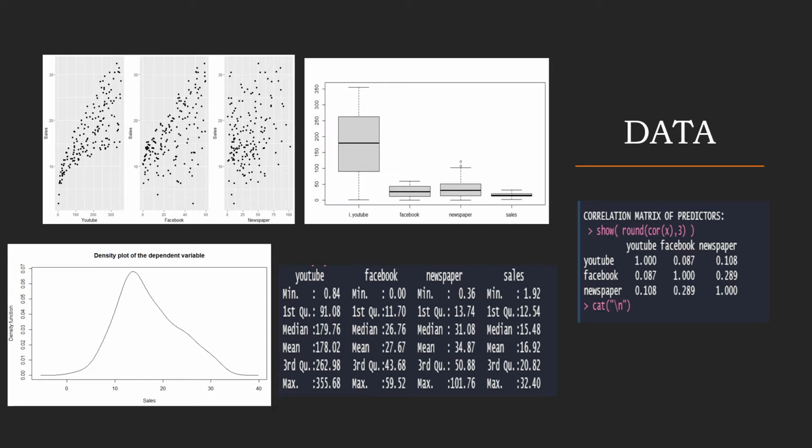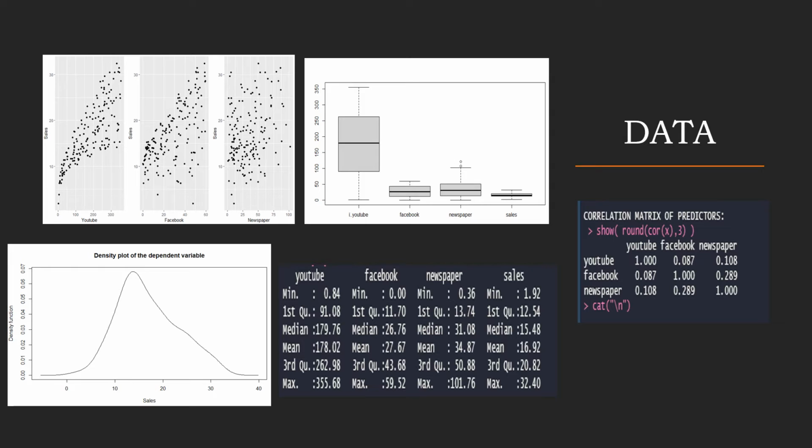The data that is used is publicly available on kaggle.com and consists of 200 experiments. There are three predictors, namely YouTube, Facebook, and newspaper, that consist of the advertising budget across each of these platforms, and the dependent variable being sales, that depicts the overall sales obtained. All these values are in thousands of dollars.